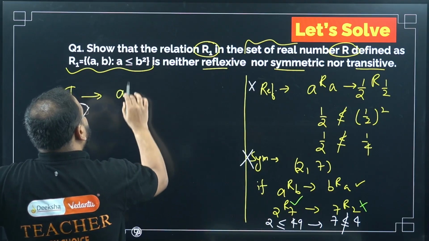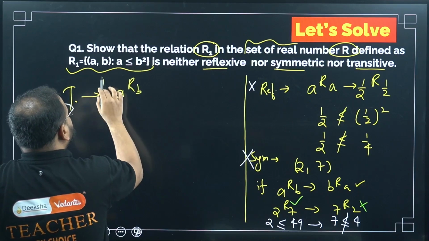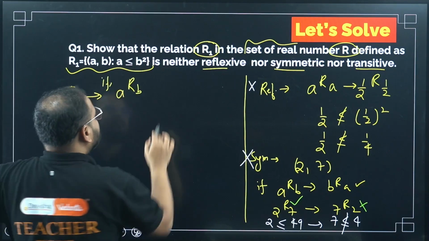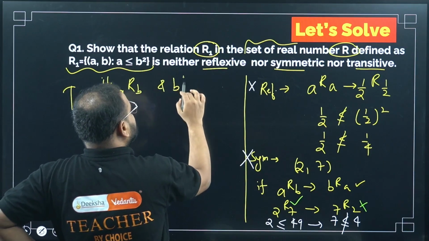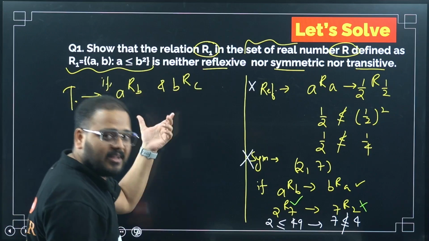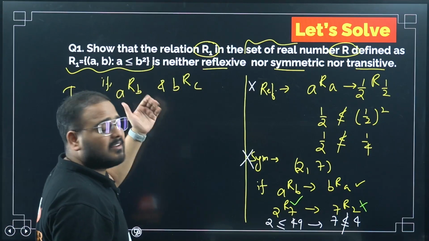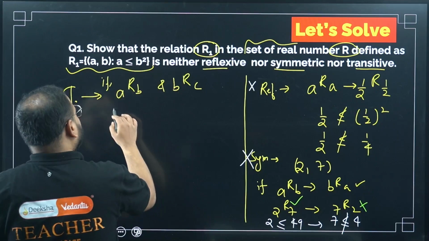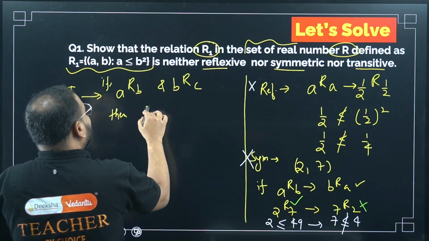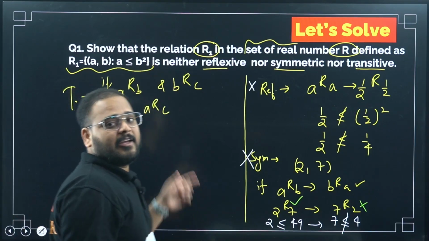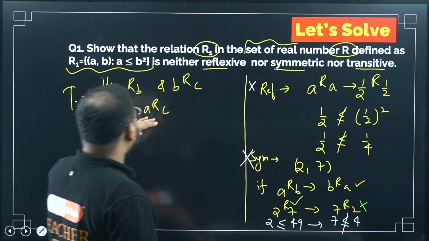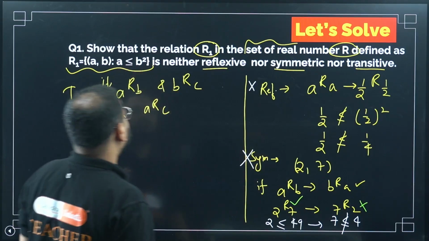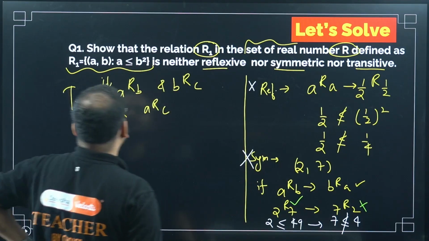If you remember, A R B is true. This is again an if condition. So if A R B is there and B R C is there in the relation, then what, bachcha? A R C should be there. A R B there, B R C there, then A R C should be there in the relation. Okay, let's take an example.